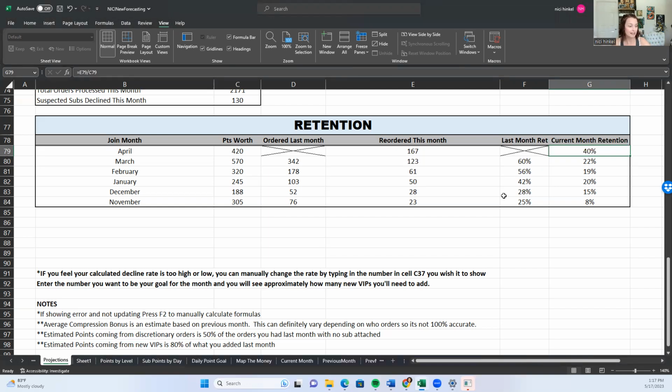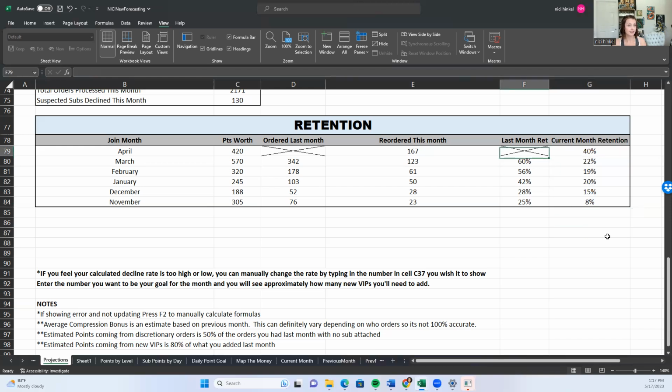That is what this chart means. This current month chart is going to look low early in the month because it's going to continuously grow as the month goes on, since people are ordering as the month goes on. Even after the 28th, I still use this spreadsheet, even though my projections aren't going to change after the 28th, because that's just looking at subscriptions. The retention will keep changing, so I like to check this all the way to month end to see how my retention is going and how people are reordering.